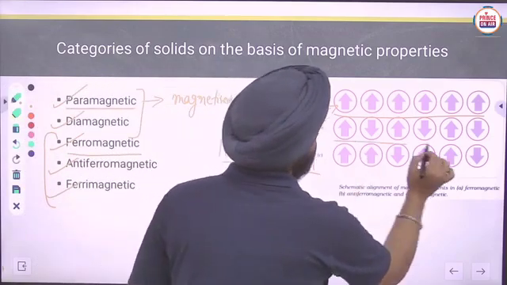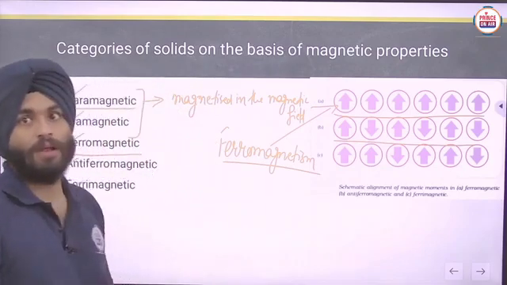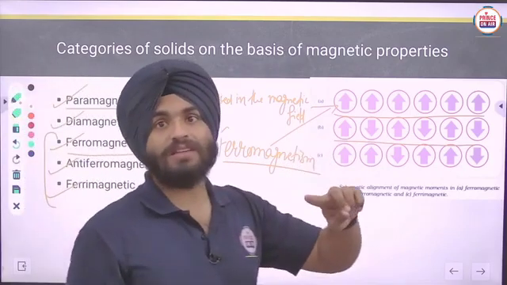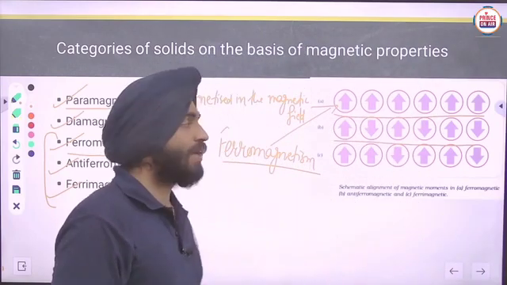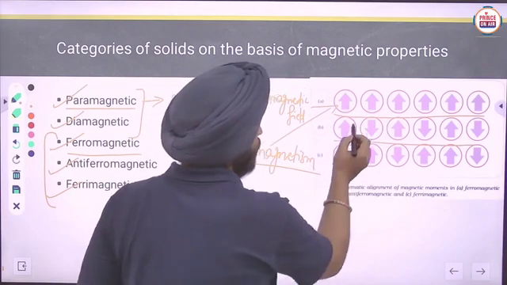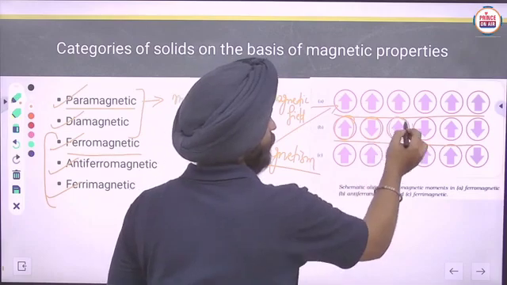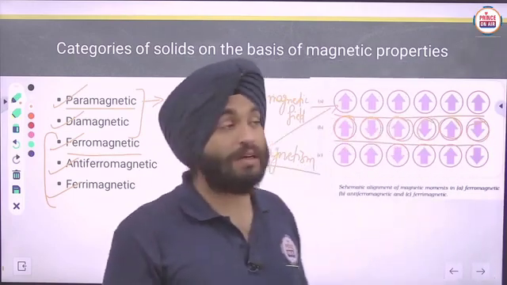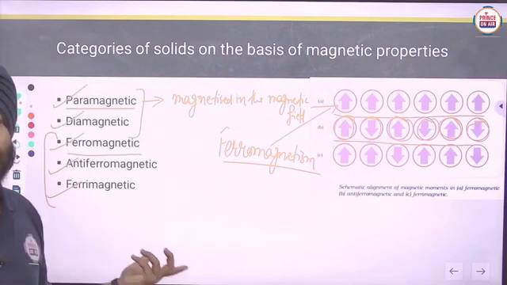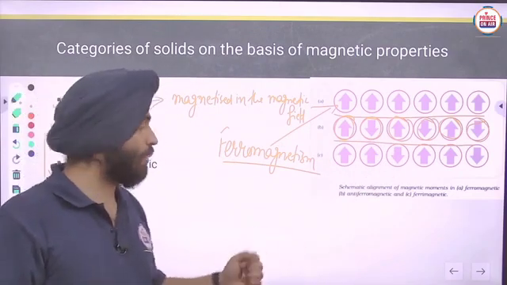Next one is antiferromagnetism, in which the domains are cancelled out even on applying the external magnetic field. So these are up, down, up, down, up, down. The resultant will be cancelled out and comes out to be zero here, which means they will not show any effect in the magnetic field.